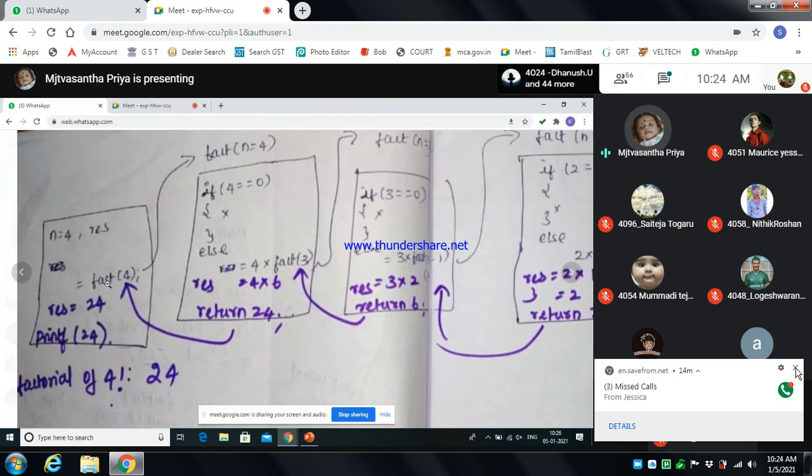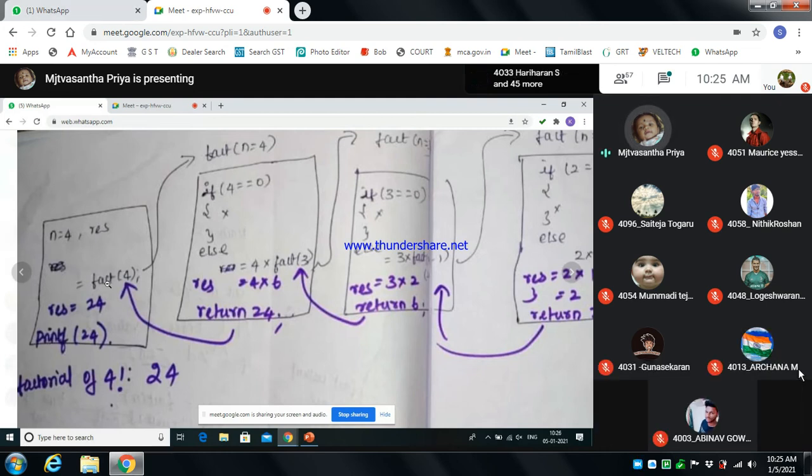For fact of 4 a frame is created, and again the chain will move on. So the value of factorial of 4 that we found out here is 24.